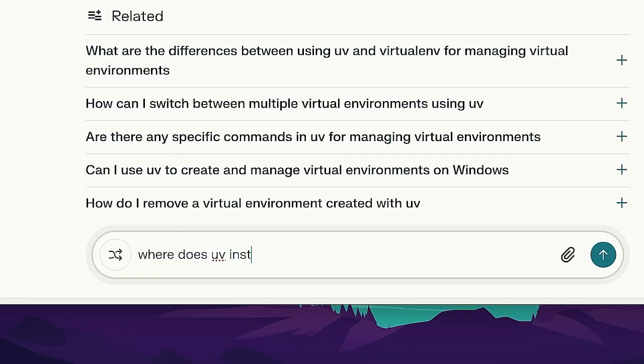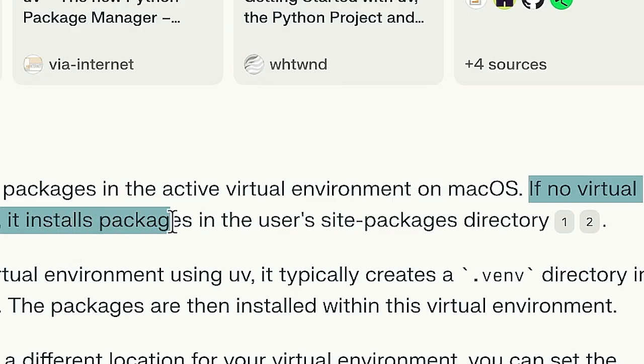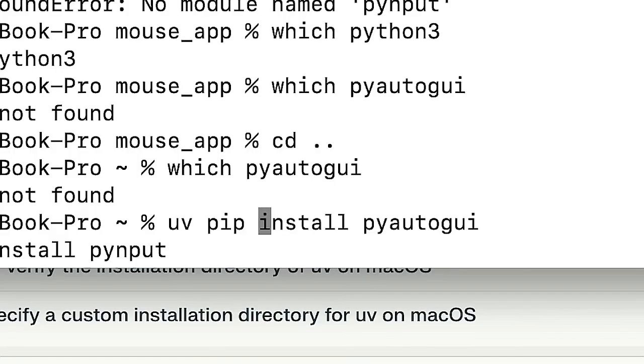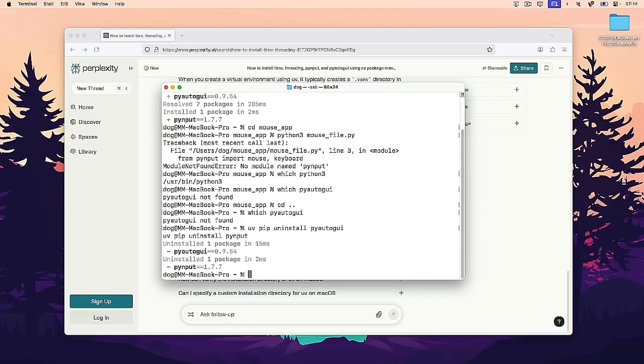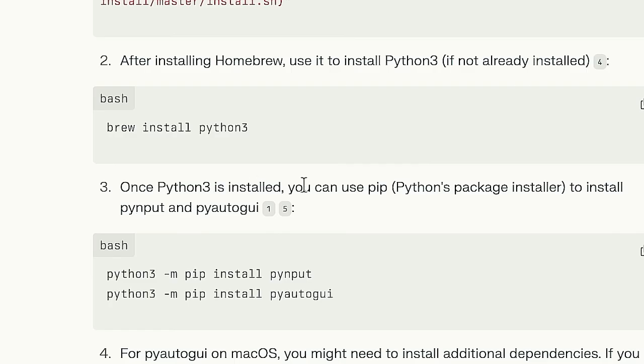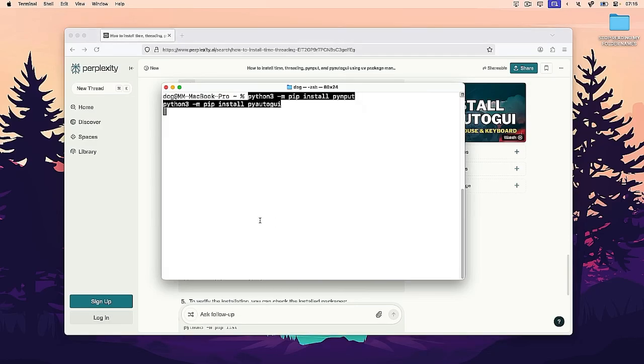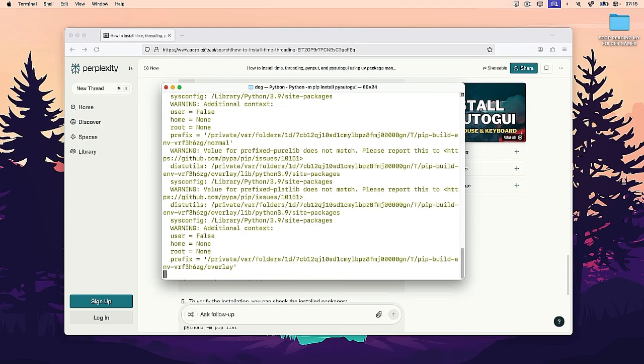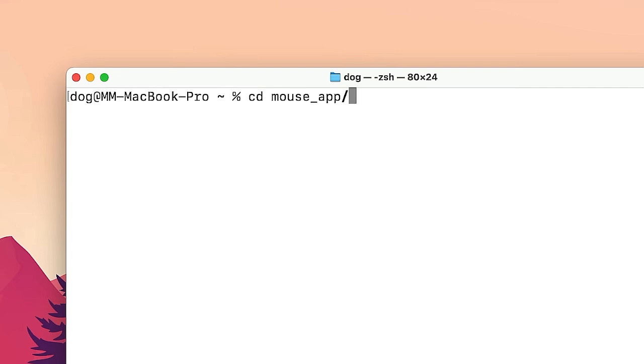Where does uv install packages by default on Mac? It installs packages in the user's site packages directory. Okay, let's uninstall then. Let's use a different package manager. Once Python 3 is installed, you can use pip. Okay, let's try this. I personally use pip. Probably pip means good news. So now if I cd into my mouse app and Python 3 mouse file, my mouse cursor is here.